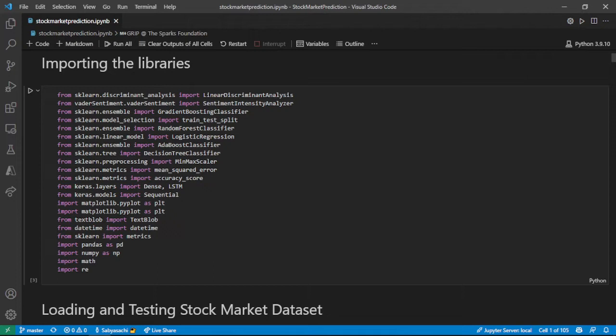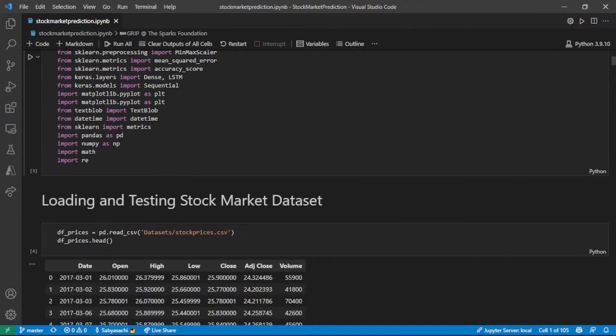Browsing through the code, you can see this is where I import all the models that I need. Very basically, there are some things that I need, like Math, Numpy, Pandas, SciKit Learn, Matplotlib, TextBlob for textual analysis, Keras, and Vader Sentiment. This is all that I need for this project.